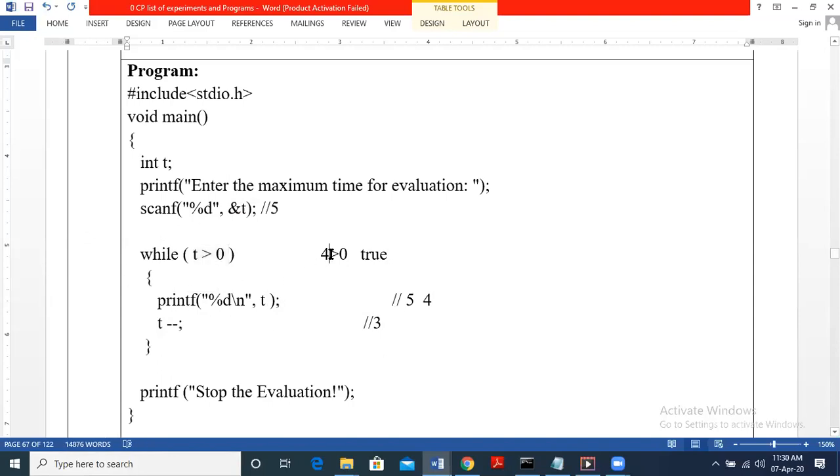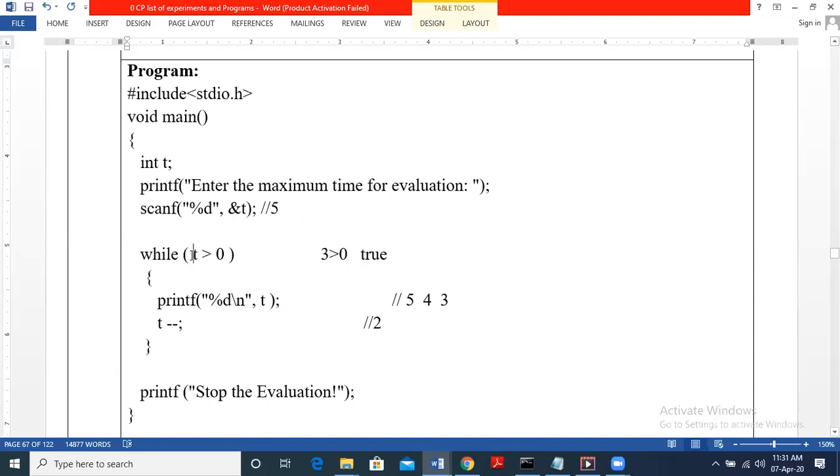So now 3 should be checked. 3 is greater than 0. Yes, true. Now print T. So what is T? T is 3. Right? Next, what happens? T minus minus. So 3 minus 1 is 2. So T is now updated. Please note, initialization is done only once. So now only with the condition statement and updation we are working. This is required to understand for loop also. This is exactly how for loop also works.